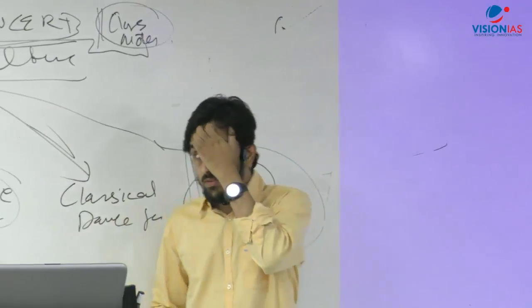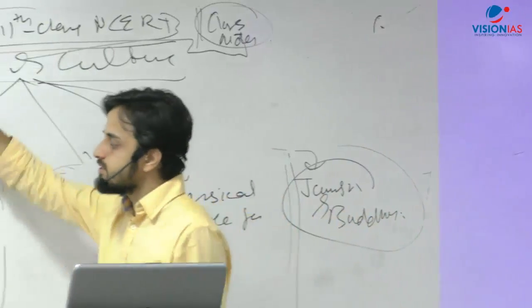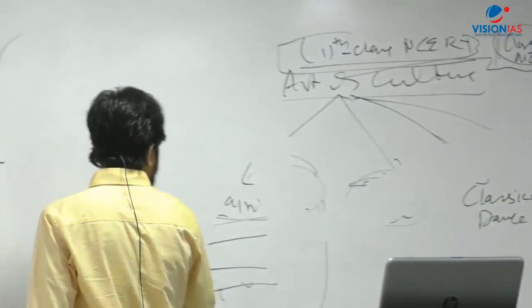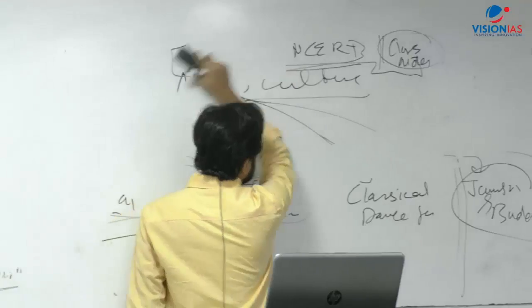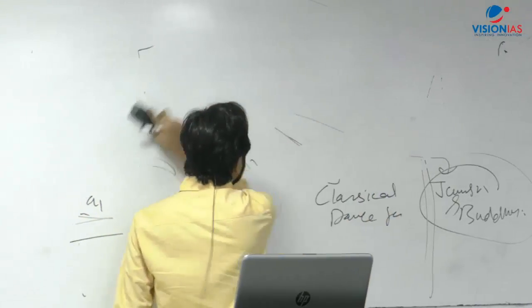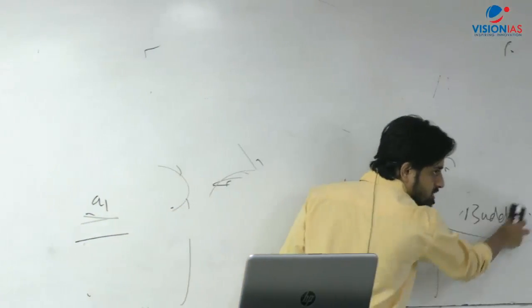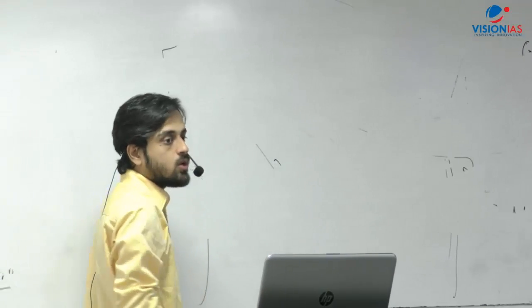So when you look at world history, you don't need to go into as much depth as you do in modern Indian history. But in world history, you start from the French Revolution and the Industrial Revolution to the Cold War period.